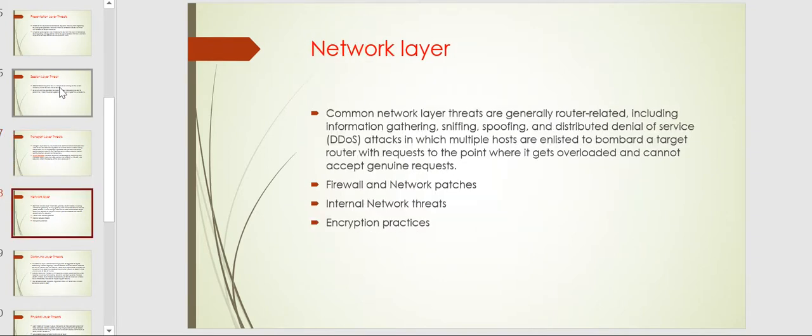And moving further, we have the network layer. It is one of the vital layers in the entire ISO layers. It includes sniffing, spoofing and distributed denial of service. DDoS comes in most of the layers, because it is one of the known attacks.